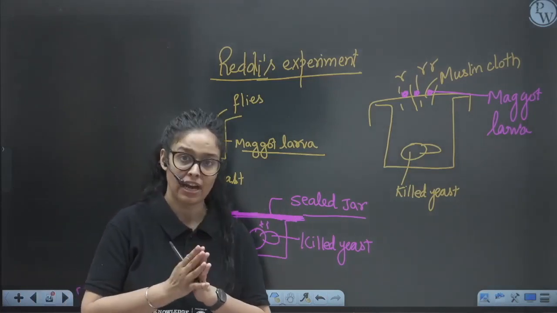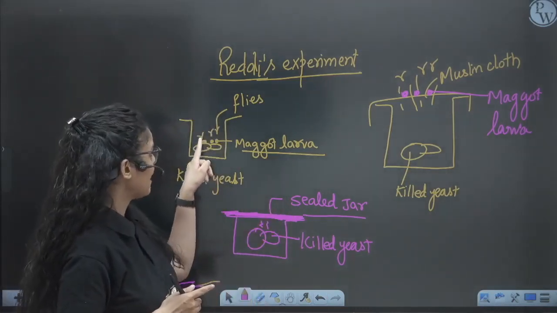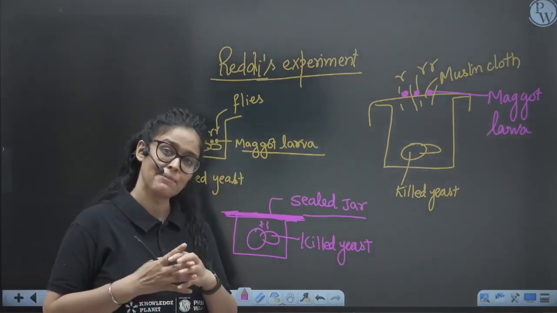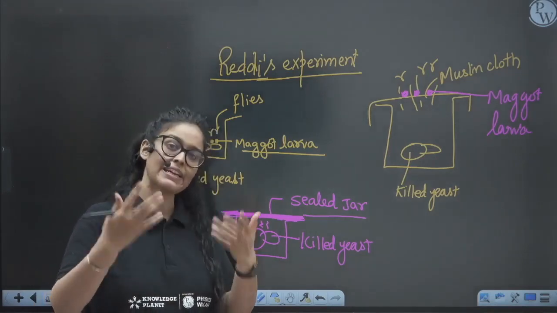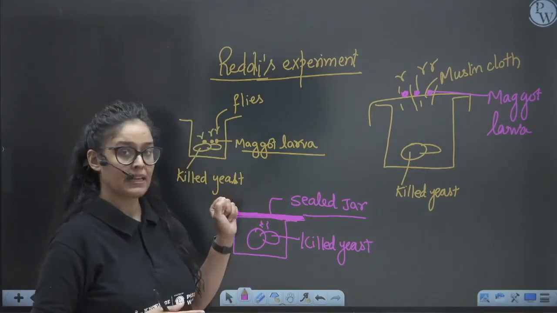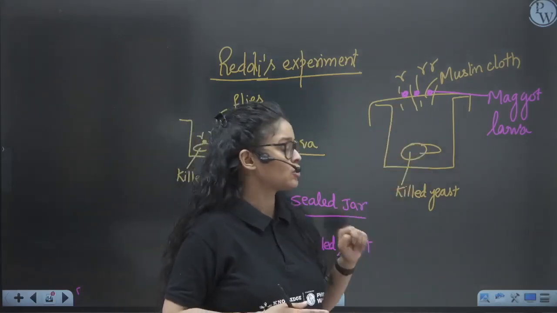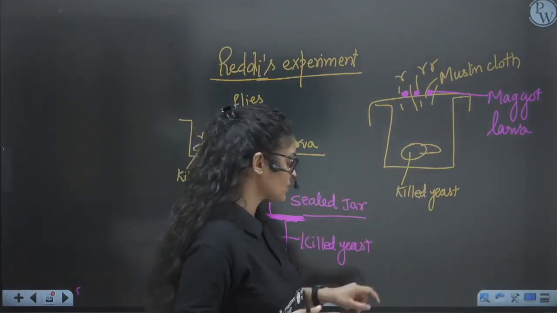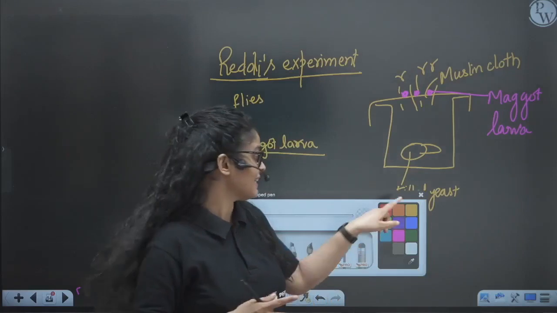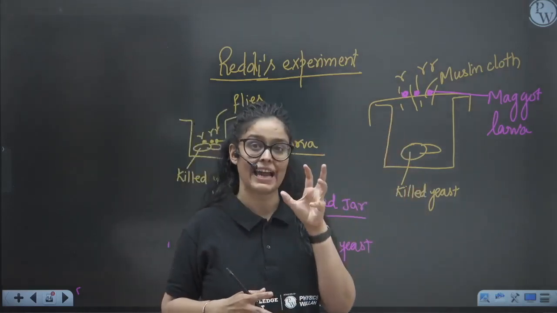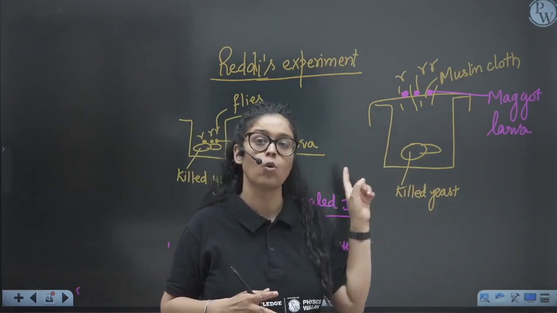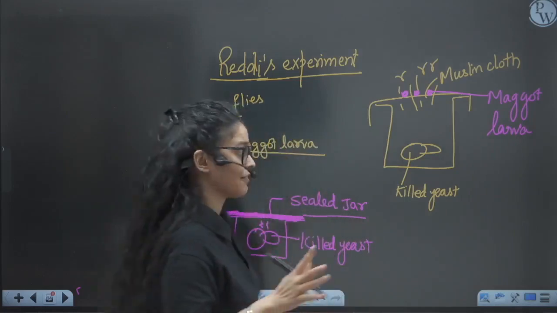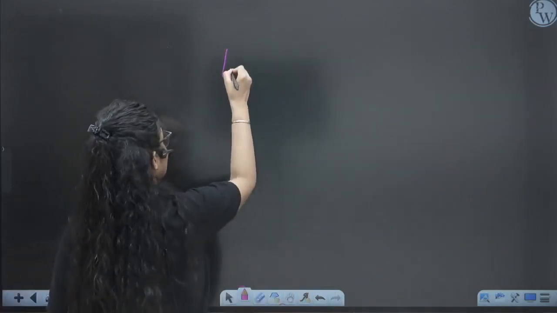So it proved that in the first condition, we have seen flies coming out of maggot larvae. It has not come from the killed yeast, but was laid by the housefly, and only then did these flies form from the larva. In the second case, flies were not able to enter inside, so they started laying eggs on the muslin cloth itself. So this experiment shows us that these flies could not be formed without the egg, and that egg was laid by the flies only. So that means life comes from life, right? The second experiment was done by Louis Pasteur.